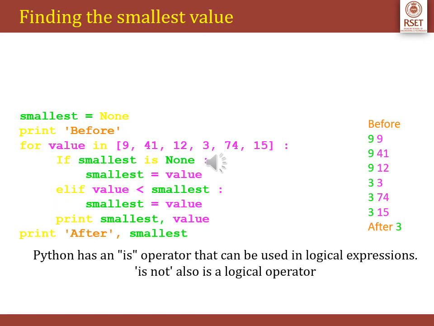This is another programming example where we will try to find the smallest value of a particular list and print it after we pass through the entire list. Please note that Python also has an operator called is, which can be used in logical expressions. The program and the sample output are given in detail.